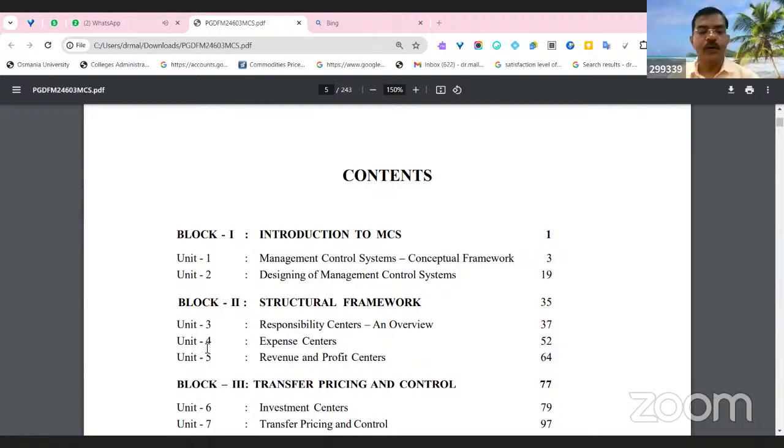Coming to unit number 5, we covered revenue and profit centers. The revenue and profit center is a parameter for success in management, showing which firm, division, branch, or unit provides higher profit because of its performance. Let's take an example of the Starbucks unit in Hyderabad.